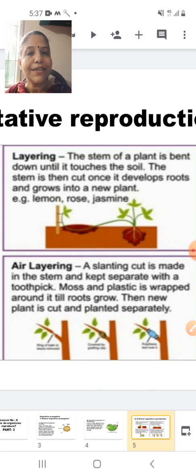A slanting cut is made in the stem and kept separate with a toothpick so that it is exposed. Moss and plastic are wrapped. Moss is a plant material which will provide moisture. So moss and plastic are wrapped around it till the root grows. Then the new plant is cut and planted separately.